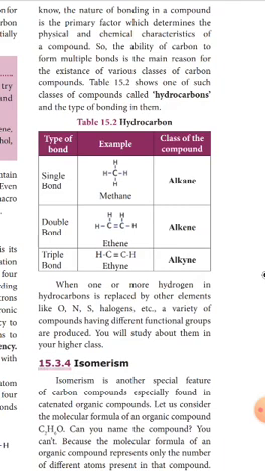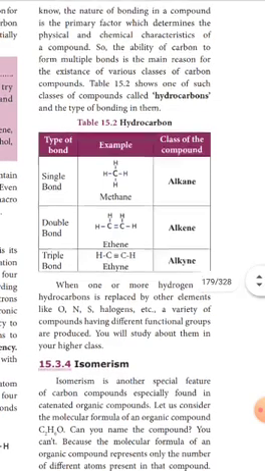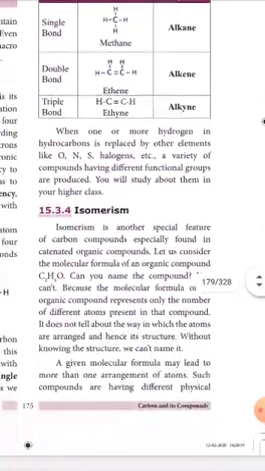And sometimes 1 or 2 hydrogens may be replaced by oxygen, nitrogen or sulfur, and this also forms different kinds of carbon compounds. And the next property of carbon compounds is the isomerism feature. Here first we will see isomerism with the help of an example. Consider this molecular formula, C2H6O. Here we don't know the name of this compound, but the number of carbon atoms is 2, the number of hydrogen atoms is 6, and 1 oxygen atom is also present here.